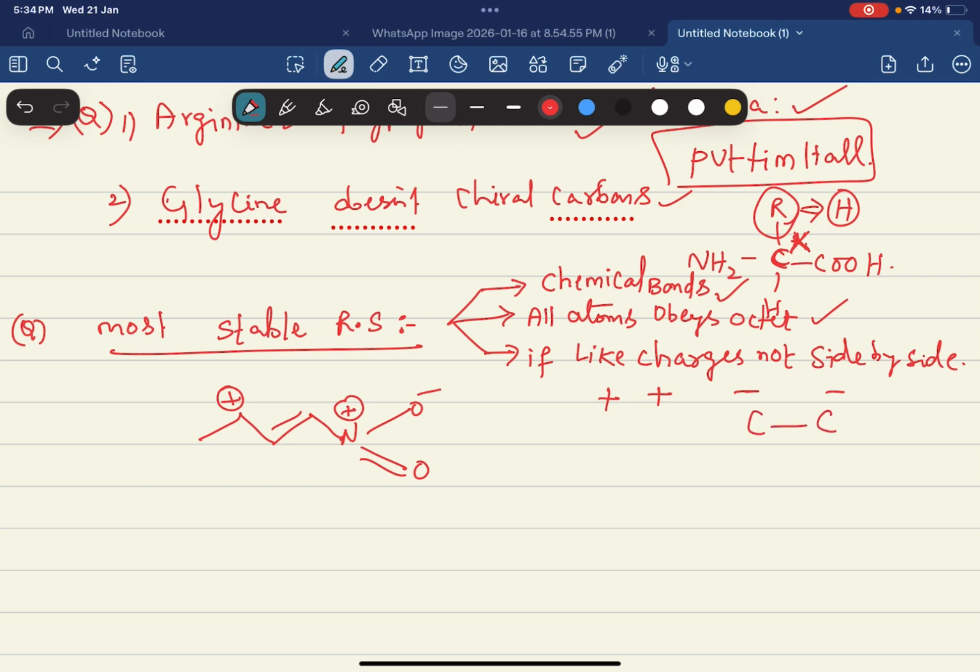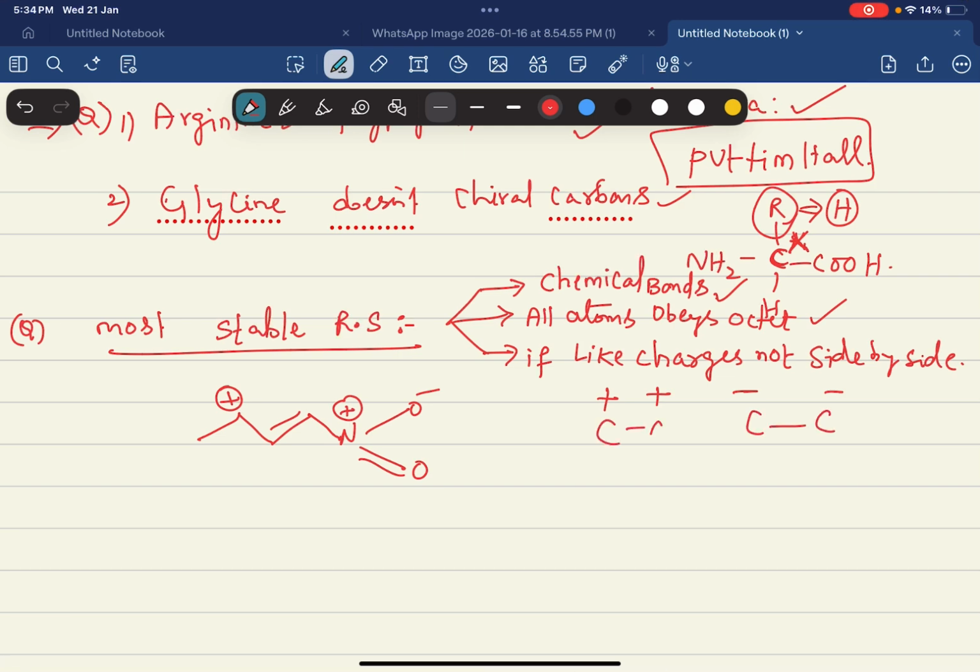If the same charges are side by side, then the molecule is unstable. If they are opposite charges, then it is stable. What is the reason why it is stable? This bond can easily shift here and neutralize this positive charge. That's why this is the more stable resonating structure.